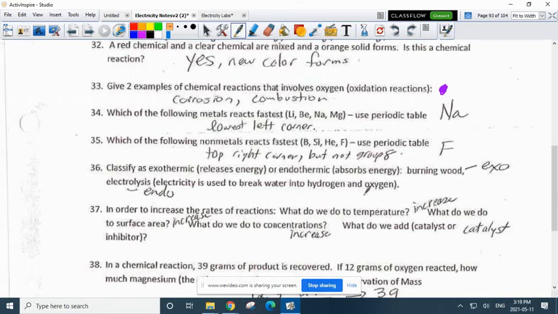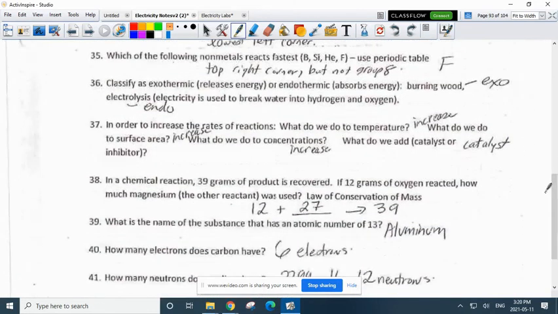In order to increase the rates of reaction, what do we do to the following? So this is easy. To increase reaction rate, we increase temperature, we increase surface area, flatten it out like a pancake, grind it up into a powder. Concentration, we'd want to increase the concentration. We can do that by evaporating some of the water in it, so we have the same amount of substance dissolved in less water. What do we add? We add a catalyst to speed up reaction. Of course, to slow it down, you'd add an inhibitor.